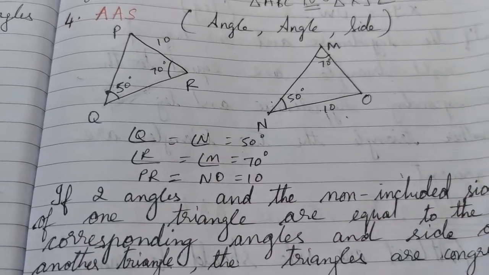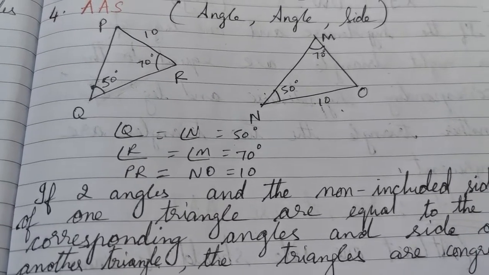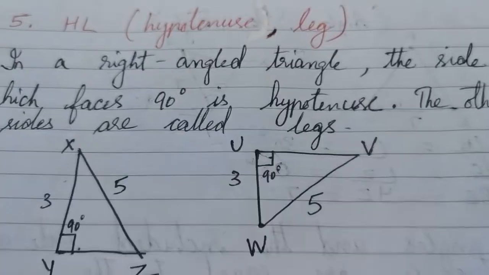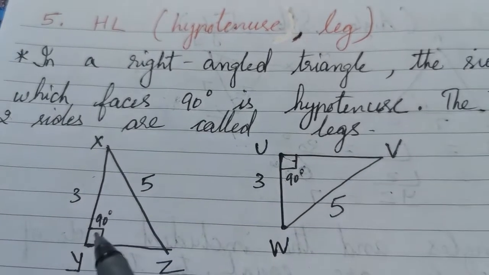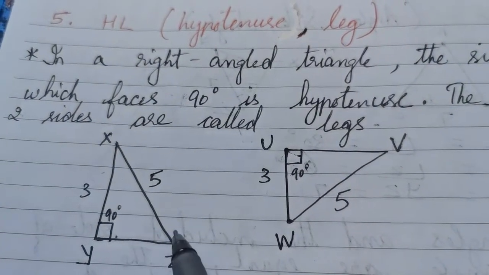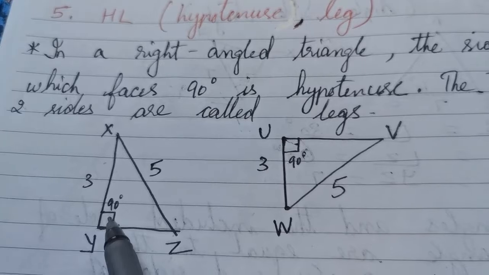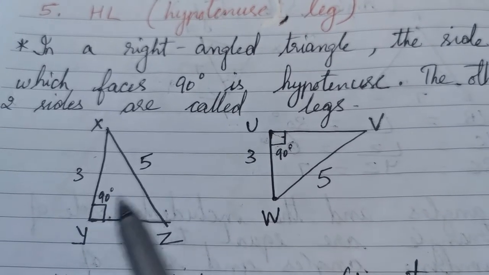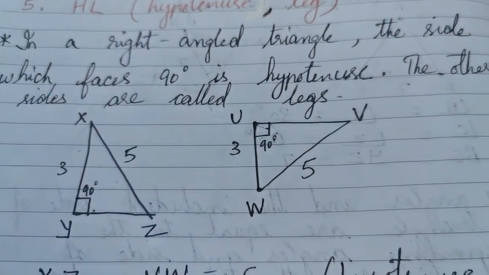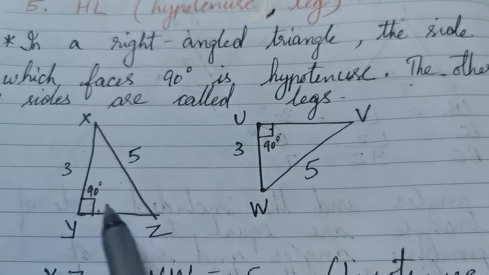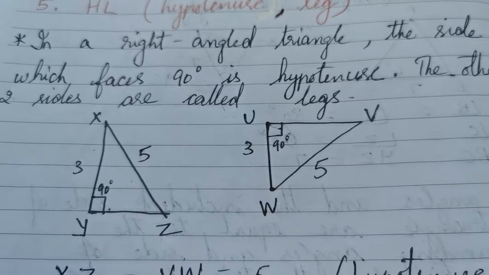Now, the fifth one is for right-angled triangle. Right-angled triangle means you will have a 90 degree in that triangle. So how will you find out if two right angle triangles are congruent? So now you can see XYZ is a right angle triangle because one of its angle is 90 degree. Now the side which is facing the 90 degree or the side which is opposite to 90 degree is called the hypotenuse. So XZ is the hypotenuse here and the other two are called legs. So XZ is the hypotenuse and XY and YZ are called legs.